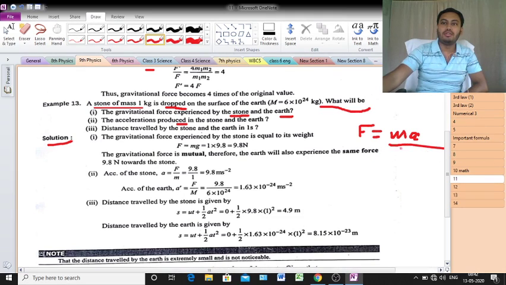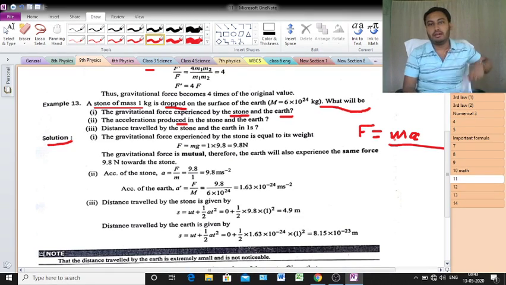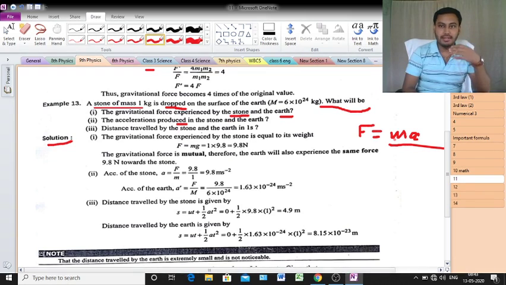A equal to acceleration. M equal to mass of that body. Here we consider a stone, so M is the mass of the stone. F is the force. F equal to ma.